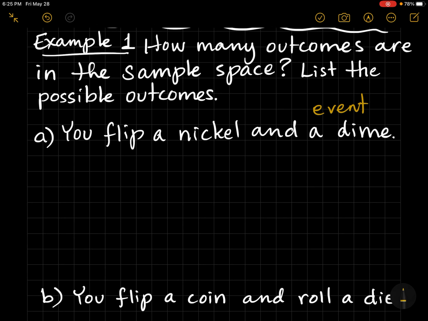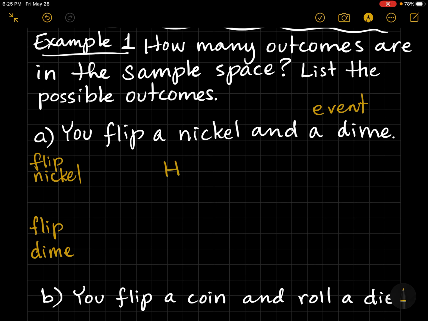So I'm going to teach you how to make a tree chart. The way you do that is you put, maybe, flip a nickel. That's the first part of the event. And then flip a dime. And you write that vertically. This is the way I like to do it.